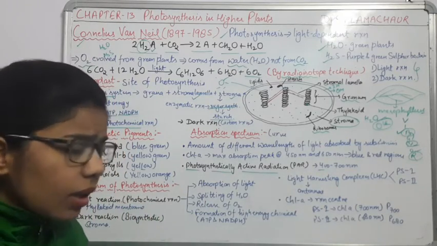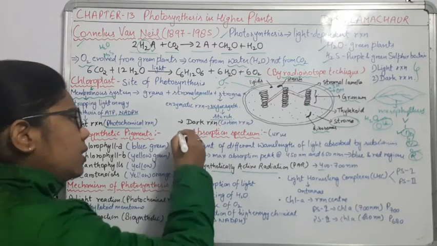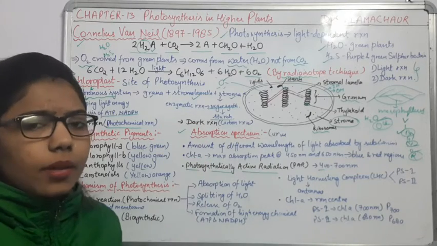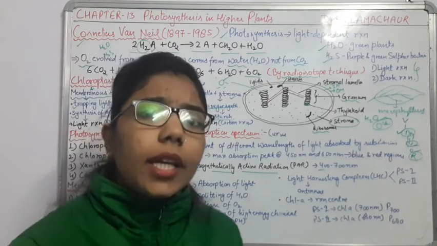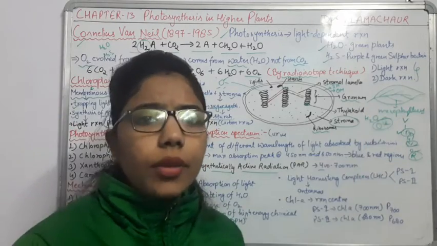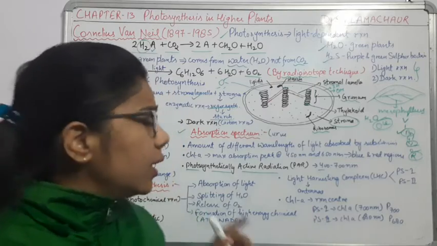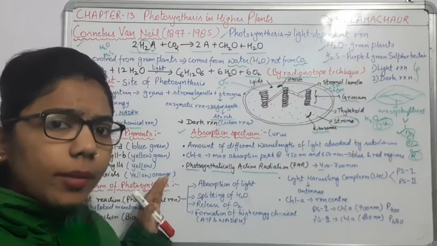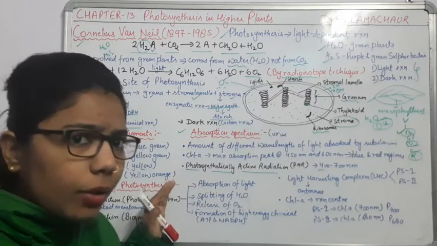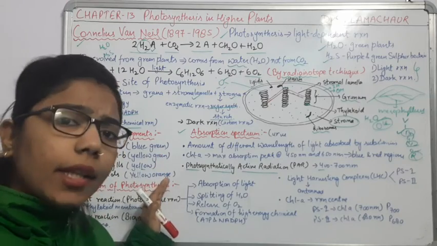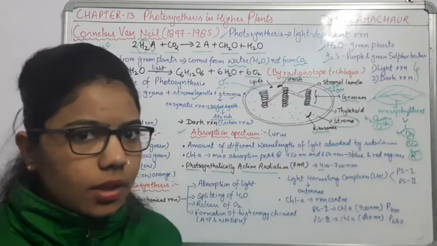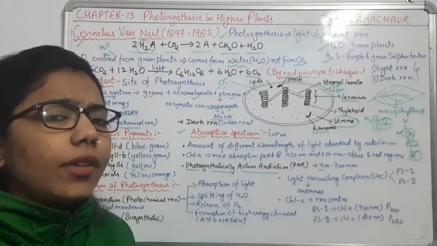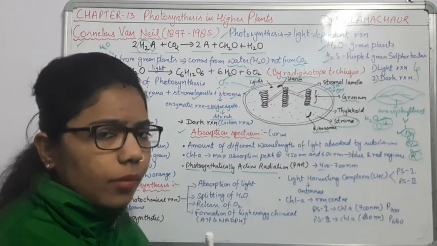Okay. Now, there is one term, absorption spectrum. In this absorption spectrum, what is happening? If you go for the paper chromatography of this leaf, you will see that there are different colors. On the basis of chromatography, we have concluded that there are so many pigments which are responsible for photosynthesis.